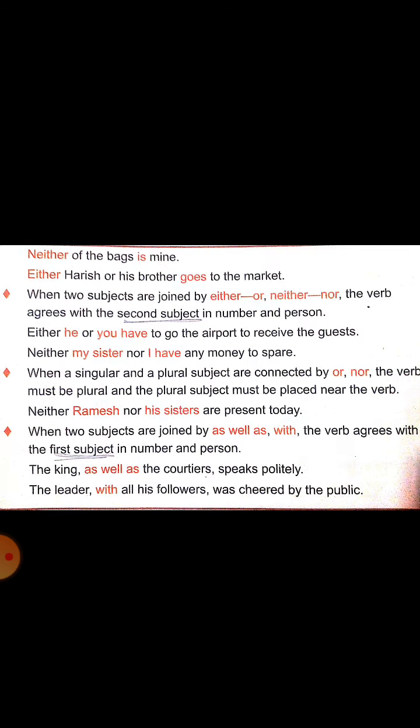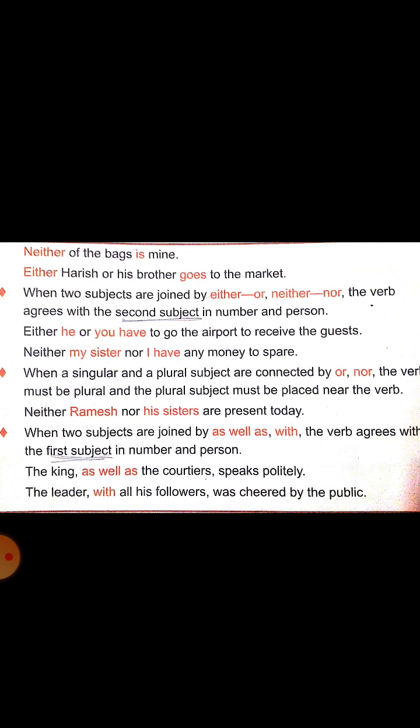What is the verb in the sentence? Goes. Go is the root word. You are adding 'es' to make it simple present singular. When you use 'go', the verb is plural. Either Harish or his brother goes to the market.